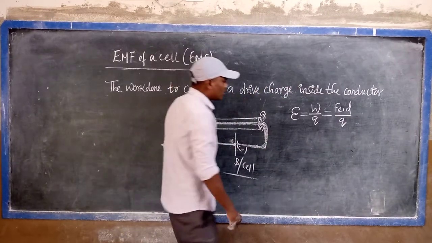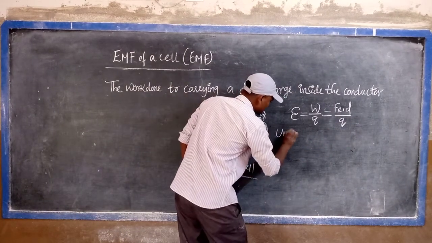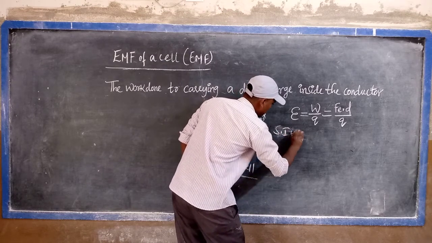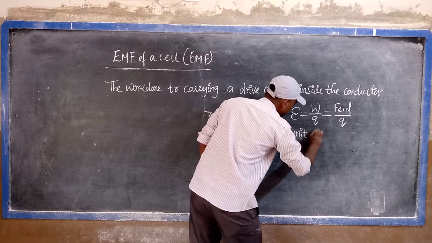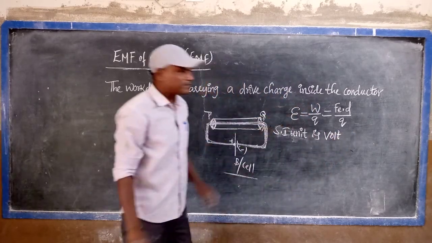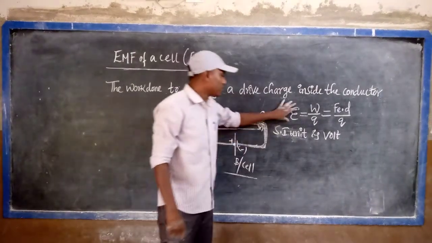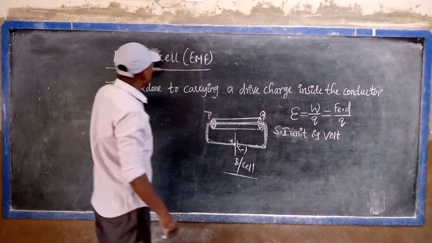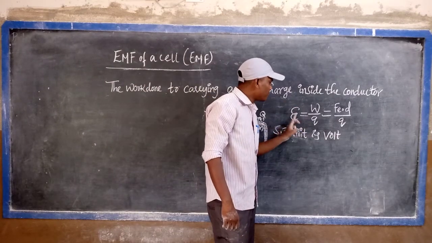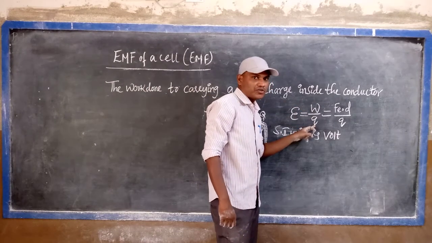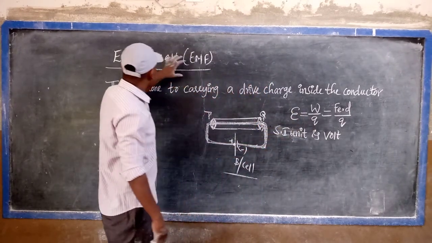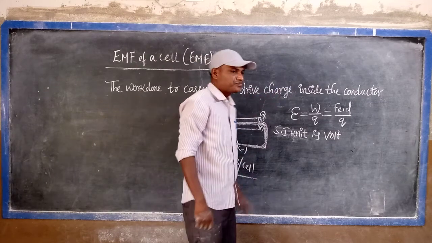The SI unit is only volt, because epsilon is nothing but electromotive force, and W upon Q is nothing but V equals W by Q, which we already know as electric potential. So the unit of EMF is volt.